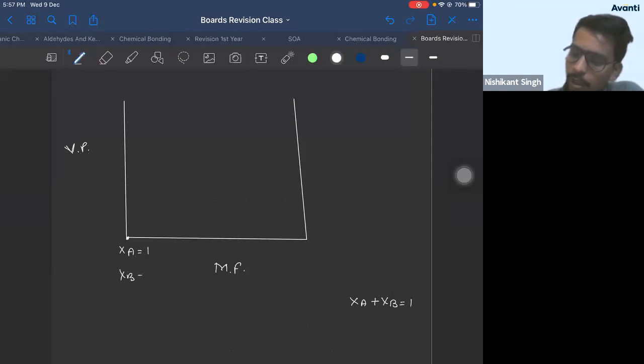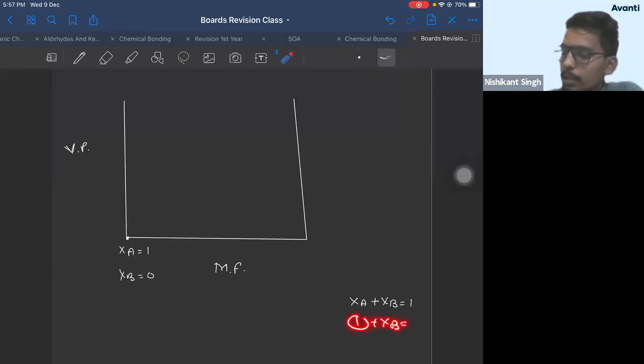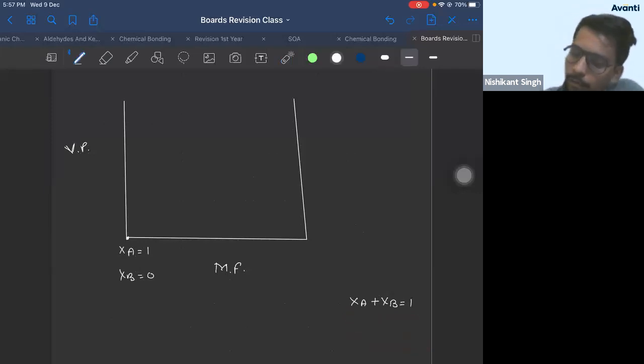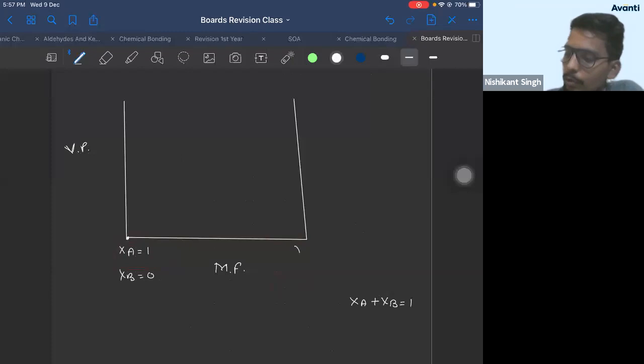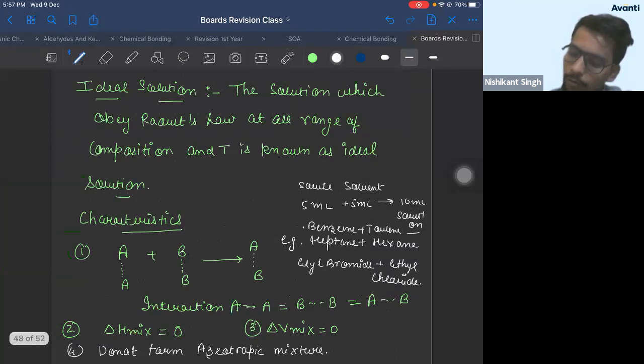Mole fraction of A, if it is 1, then mole fraction of B will be how much? 0. 1 minus 1. Okay? So similarly, as you go from left to right, mole fraction of A will decrease and B will increase. So mole fraction of A will become 0 here and B will increase and become 1 here. Now, as you plot the graph, you see here, Raoult's law.